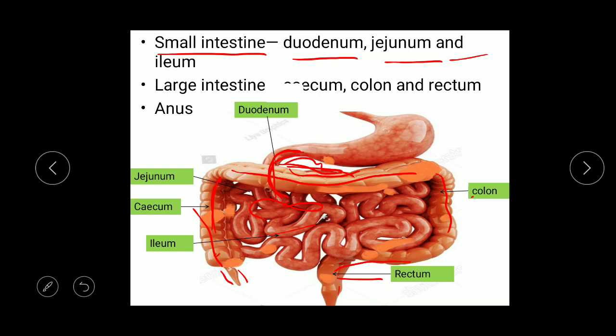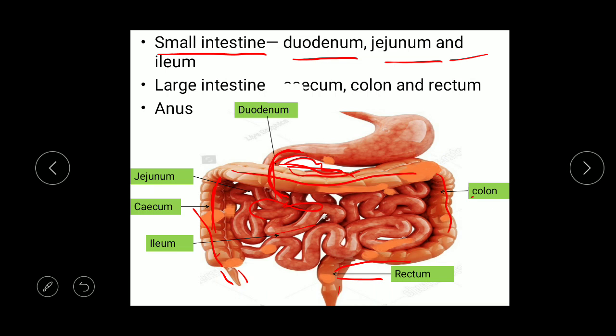How actually digestion takes place we will see in the next video. So in this video we have learned about the digestive system and its parts: alimentary canal and associated digestive glands. Alimentary canal contains mouth, buccal cavity, pharynx, esophagus, stomach, small intestine, large intestine and anus. Small intestine is divided into duodenum, jejunum, ileum. Large intestine is divided into cecum, colon, rectum. And associated digestive glands include salivary gland, pancreas, and liver.